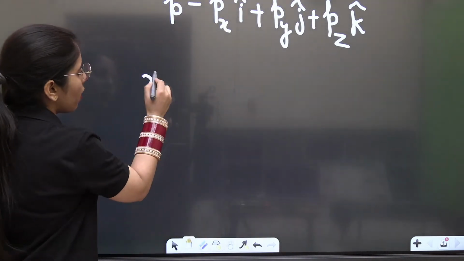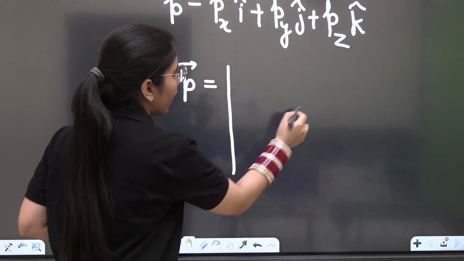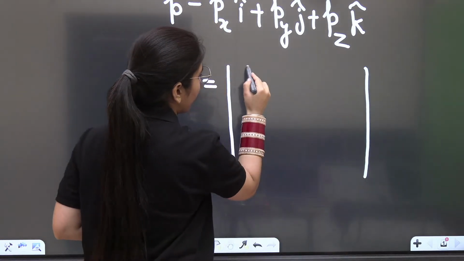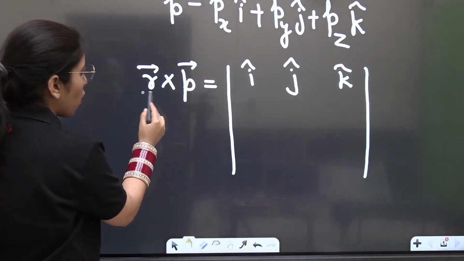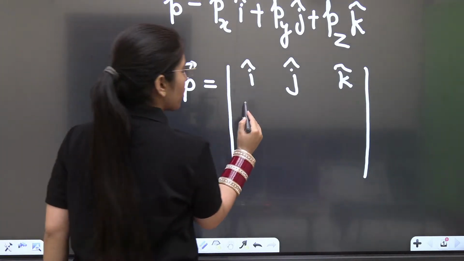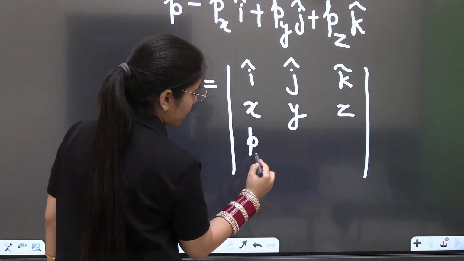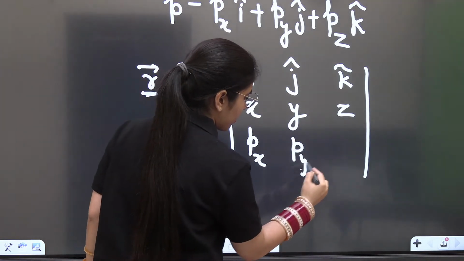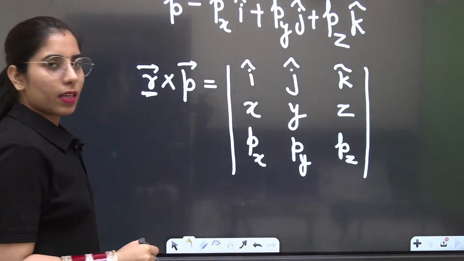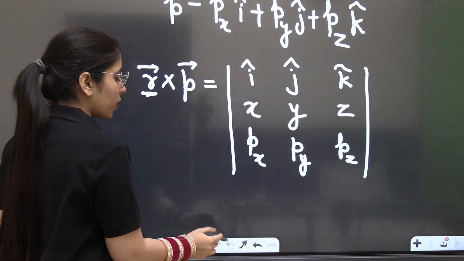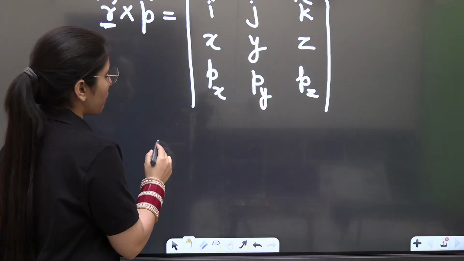Let's talk about it. Vector R cross vector P will be equal to the determinant with I cap, J cap, K cap here. Firstly, I have to write the components of vector R, so they will be X, Y, Z. Then for P, Px, Py and Pz. Clear? Next thing, we just have to write the R cross P. So how can we write that R cross P here?